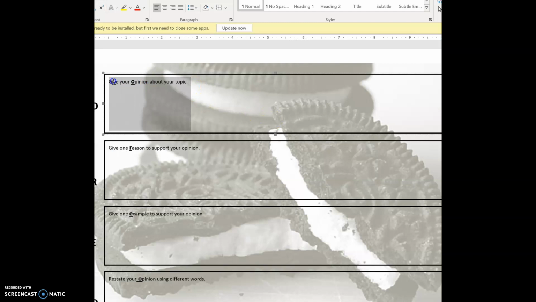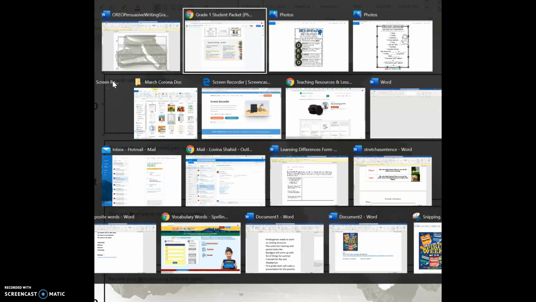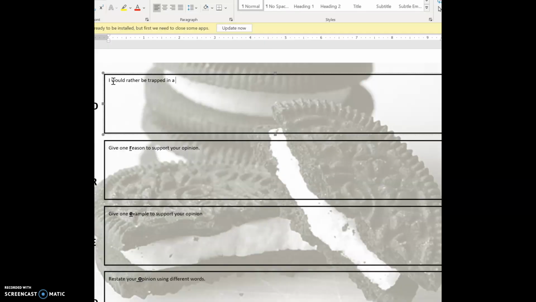So I'm going to start writing in my Oreo part. In the beginning, I'm going to say, I would rather be trapped in a, what did that say? Store? In a store. Okay, that's my opinion. I'm going to increase the font so you can see it. In my opinion, I would rather be trapped in a store than a zoo. And I stated my opinion. This is my O of the Oreo.